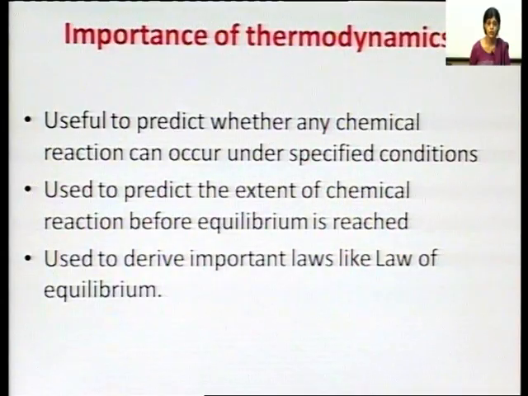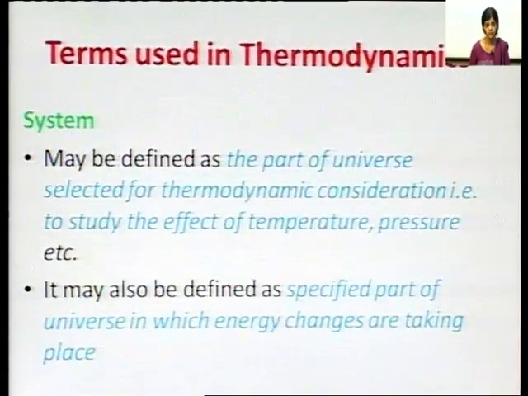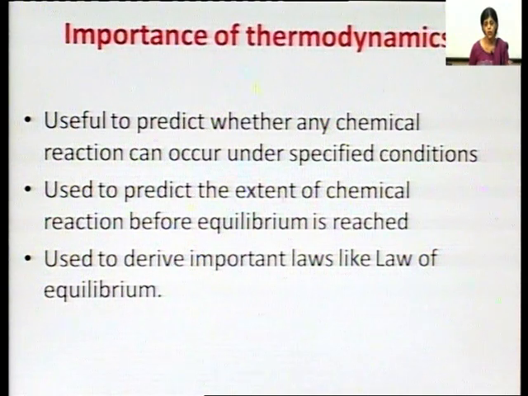It is also used to predict the extent of chemical reaction before equilibrium is reached, and to derive important laws like the law of equilibrium, etc. So, these are the importance of thermodynamics, that is to predict whether any chemical reaction would take place or not under a specified set of conditions, and the extent to which a chemical reaction takes place. These are the two main things that are dealt with by thermodynamics.